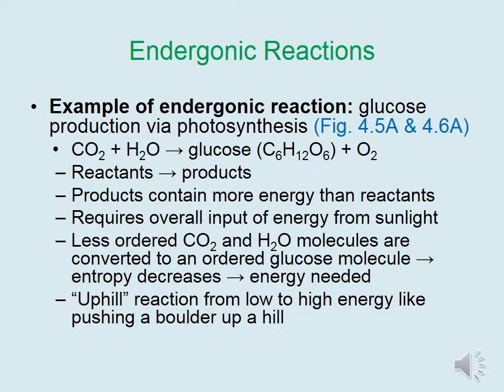An example of an endergonic reaction is glucose production via photosynthesis. In this case, plants utilize the starting materials of carbon dioxide and water to produce glucose. Certainly the product of glucose has more energy than the starting reactants of carbon dioxide and water. Therefore, this requires an overall input of energy from the sun. In this case, we are taking less ordered carbon dioxide and water molecules and converting them to an ordered glucose molecule. Therefore, entropy decreases and energy is needed. Building molecules always requires energy.